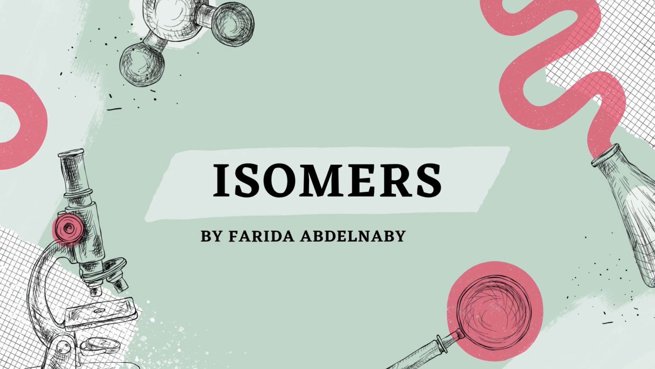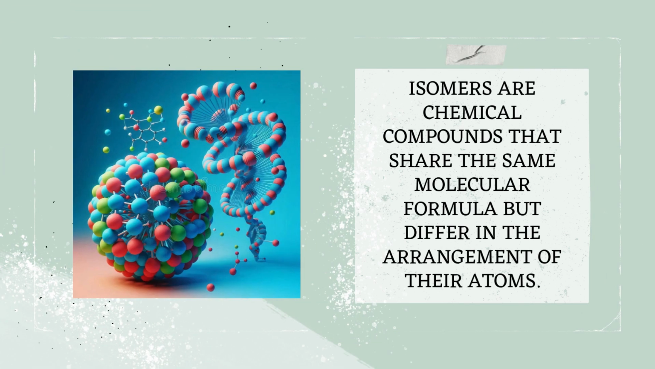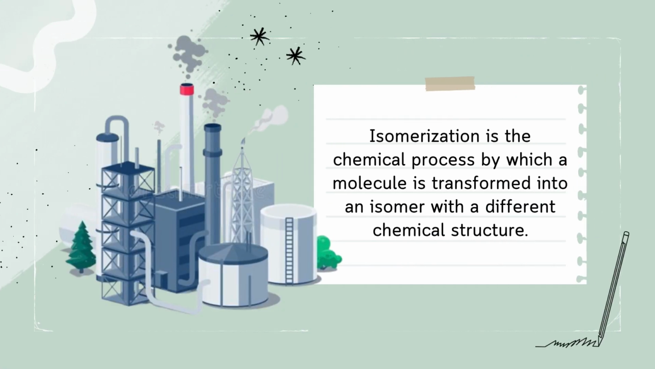Hello everyone, in this video I'm going to talk about isomers. Isomers are chemical compounds that share the same molecular formula but differ in the arrangement of their atoms. This difference in arrangement leads to distinct chemical and physical properties.